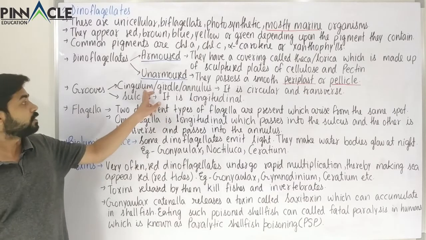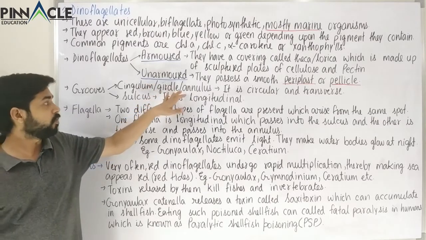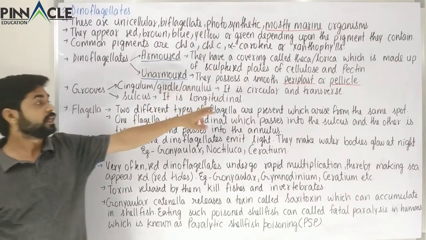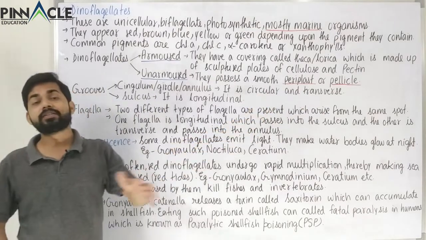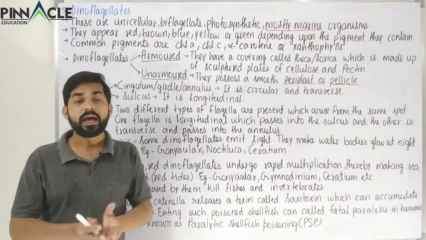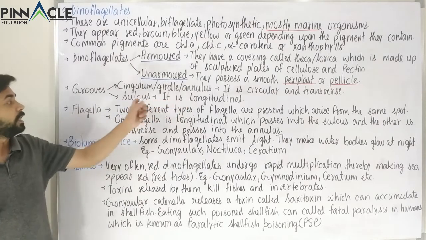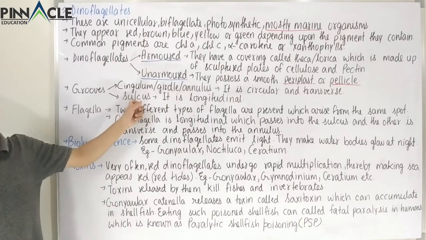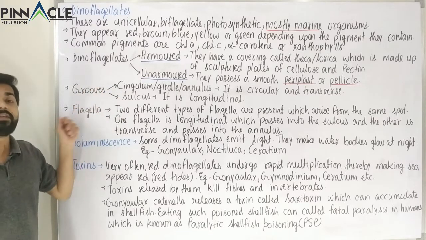This is the transverse groove, which is called cingulum, or it is also called girdle or annulus, and in shape this groove is circular. There is also another groove which is normally longitudinal, and that is called sulcus. So these two grooves are present, and we have to compare them with the flagella.